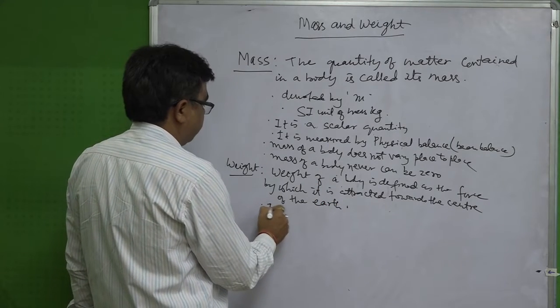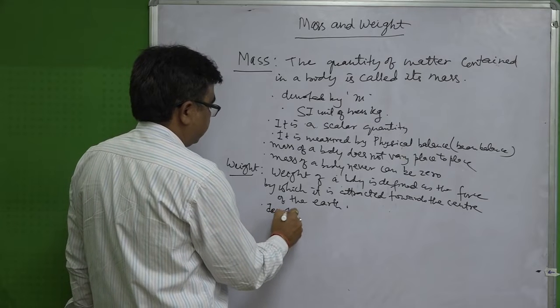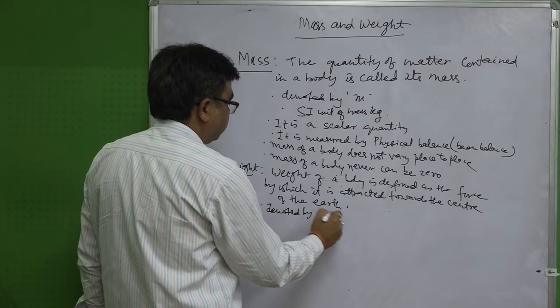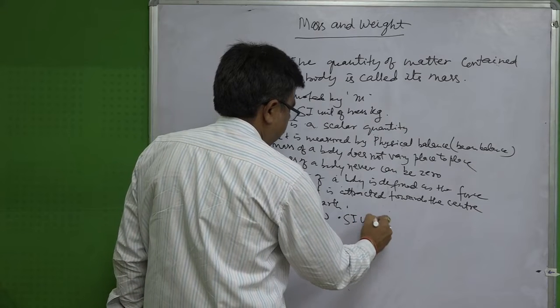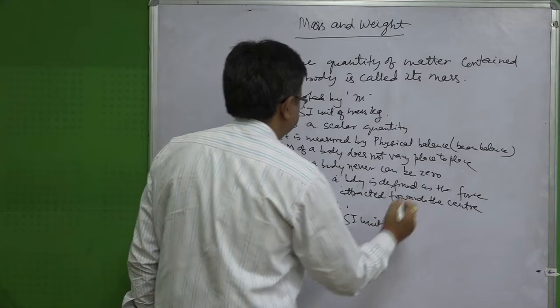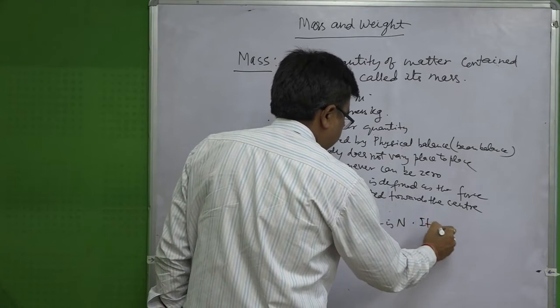It is denoted by W. SI unit is Newton. It is a vector quantity.